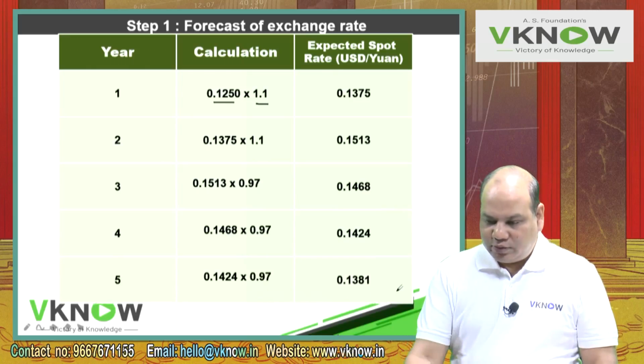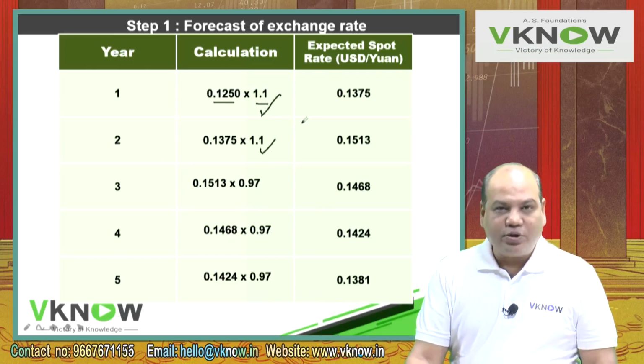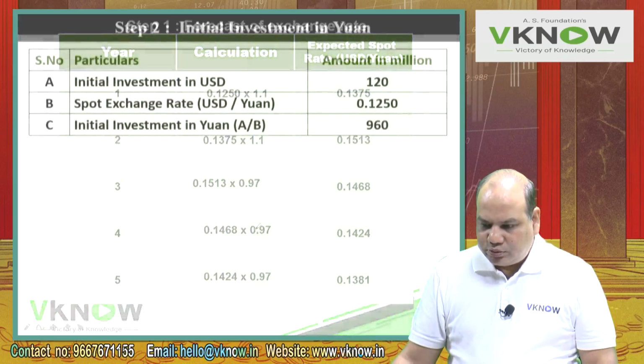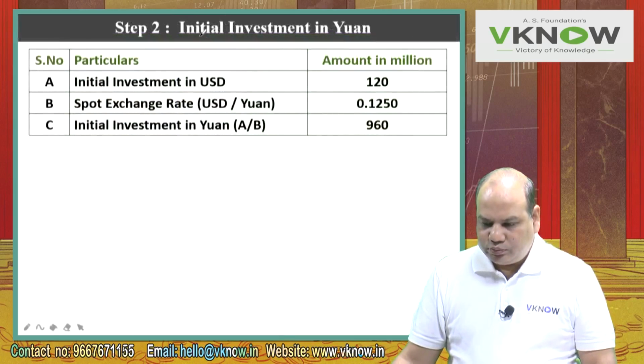So if you present it neatly, it is easy for you to revise. First 2 years yuan appreciates by 10% and the next 3 years yuan depreciates by 3%. Okay. Now we'll come to step number 2.